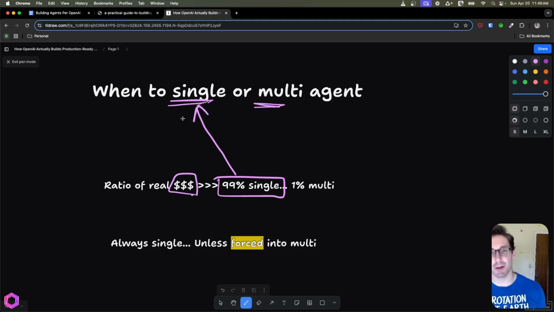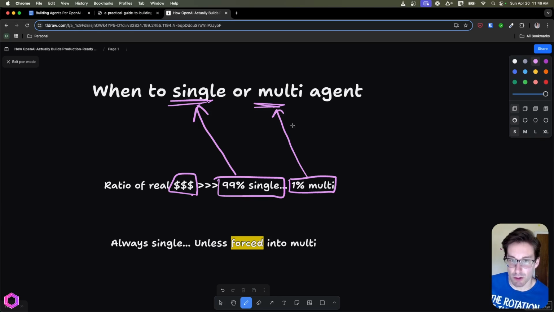So don't overcomplicate the thing for the use case and fail horribly. Instead, do something simple, do something basic, but still achieve a lot of value associated to the business use case. And then the next thing is, okay, if we're part of the 1%, the person that really needs to go hard, then you can do a multi-agent. But like I said, this is just as of today.